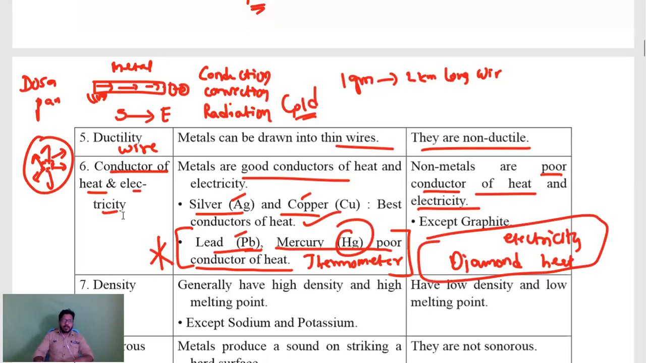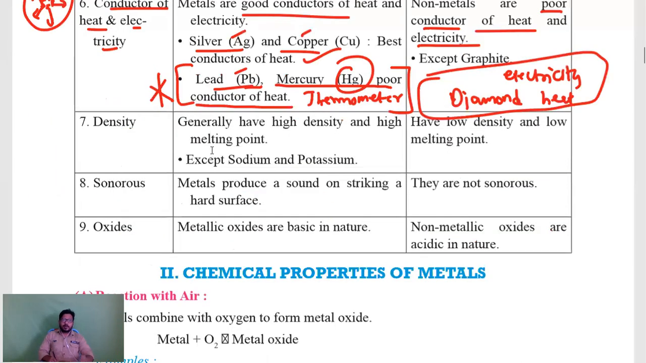Next, density. Yes, generally metals have high density. Density you learned in 9th. Density is nothing but mass by volume. Simply to say, if you take a metal and throw it in water, all metals will settle down because of high density, except sodium and potassium. These will not settle at the bottom. Instead, they react very vigorously with water. And non-metals have low density. Because of low density, what will happen? They will float on water.